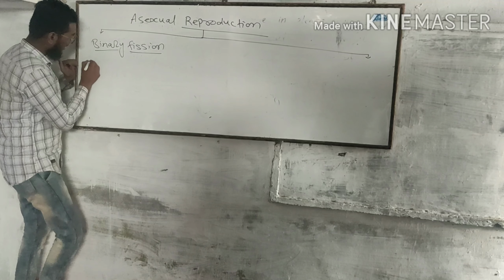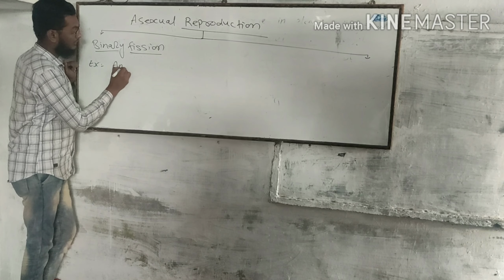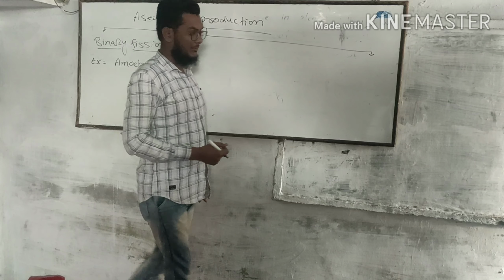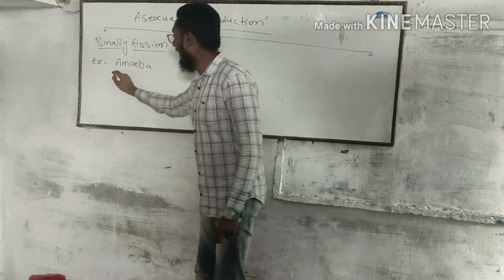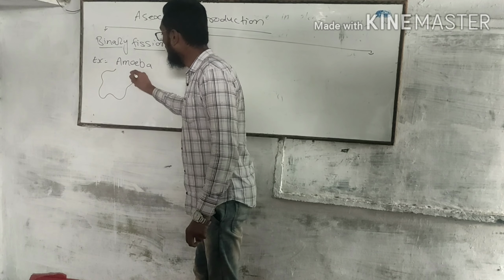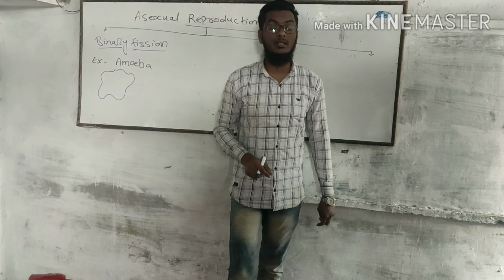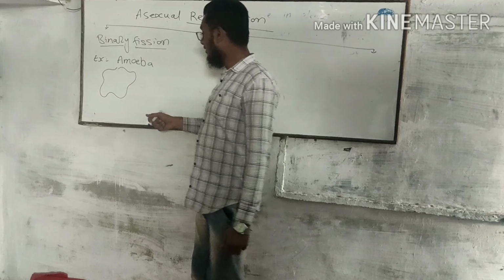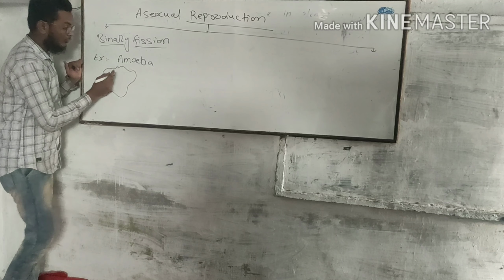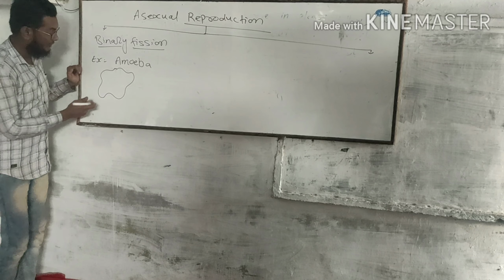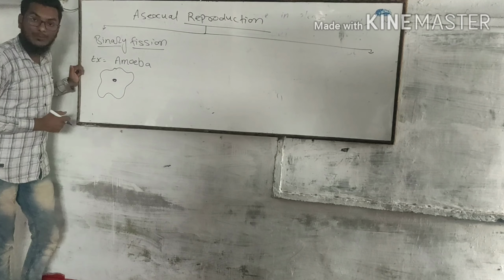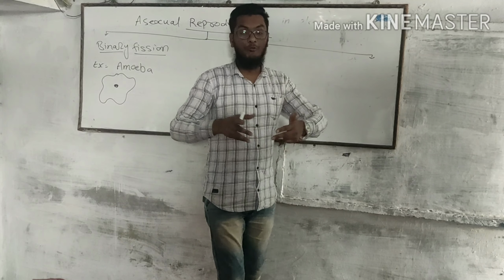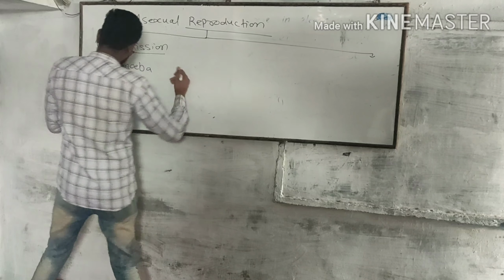Binary fission especially takes place in amoeba. As you know, amoeba is irregular in shape. It is a unicellular organism. Whenever these amoeba get a favorable condition, such as proper water, proper nourishment, proper environment, then they will grow.